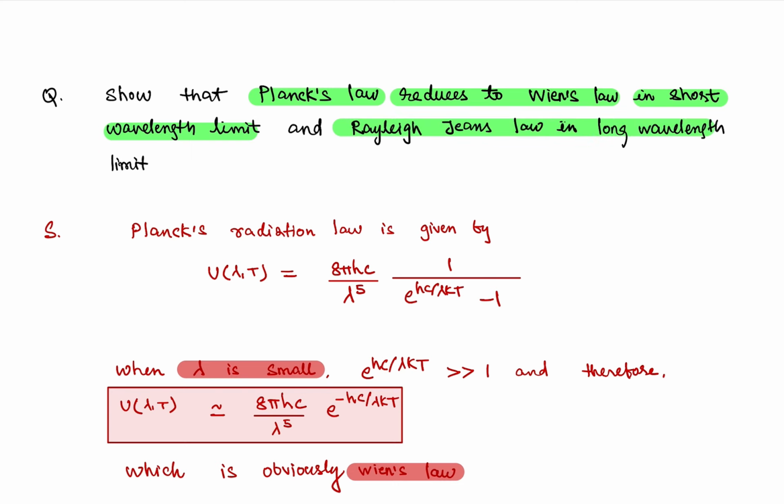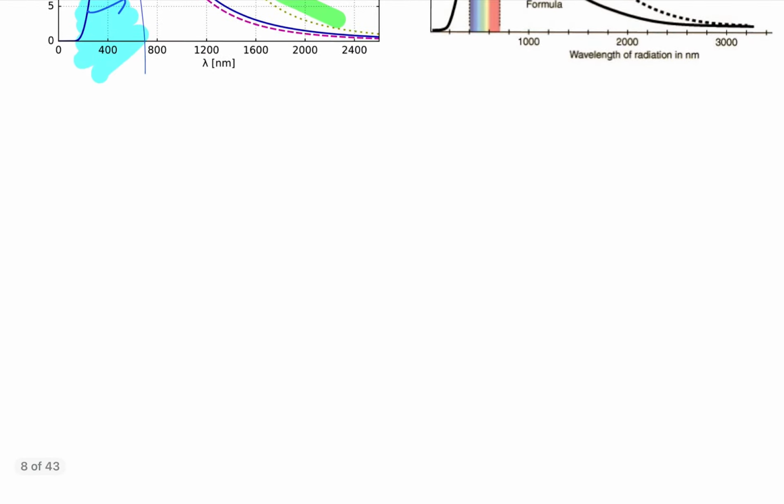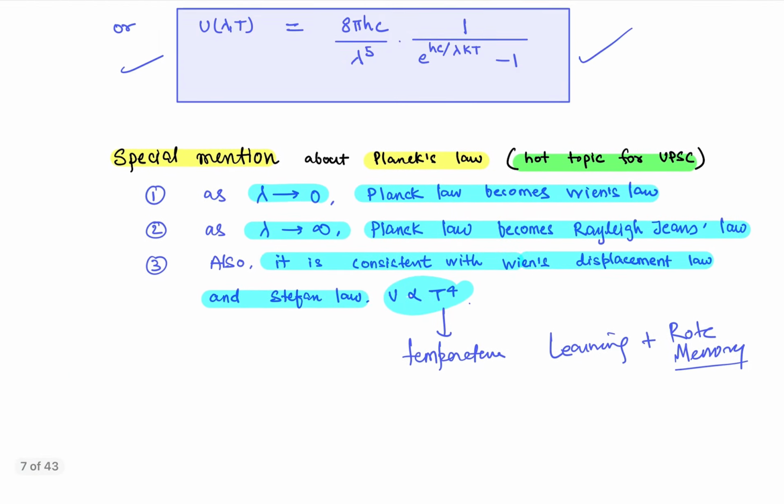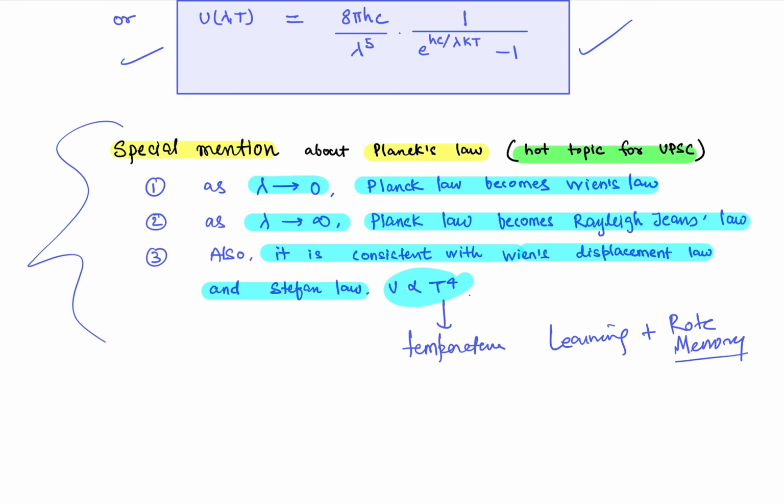For short wavelength it is Wien's law, and for long wavelength it is the Rayleigh-Jeans law. So we are required to prove it. We have just written it here as well. A special mention. This special mention is very important. You must memorize it at any cost.